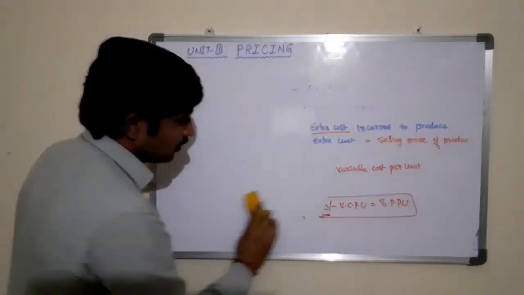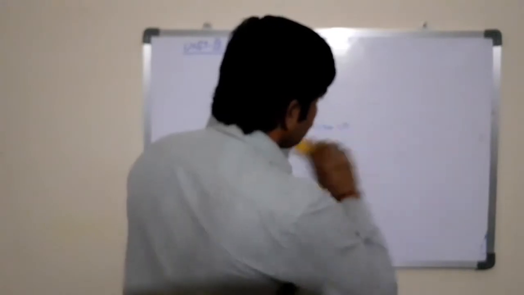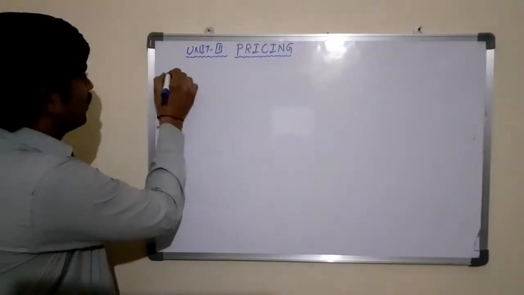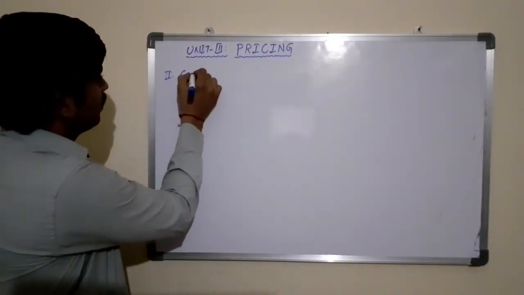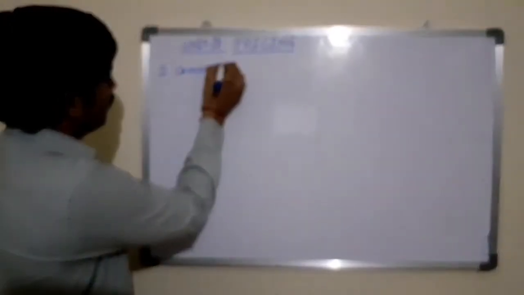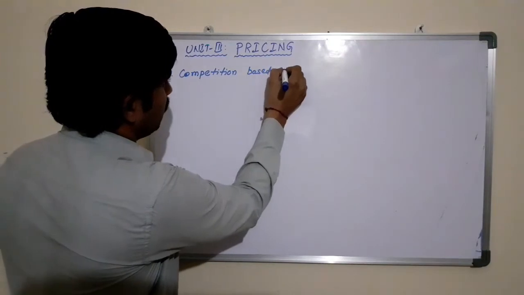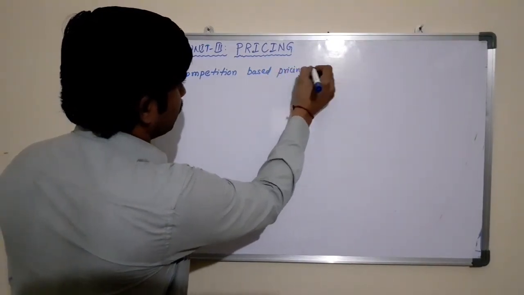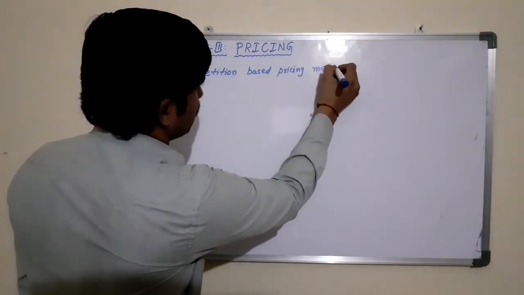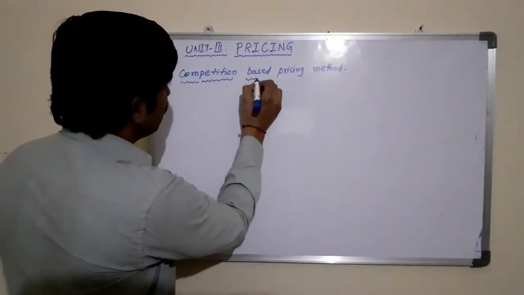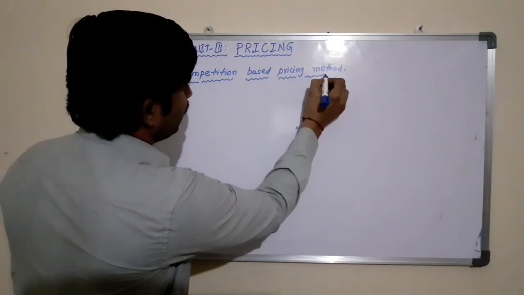The second method of pricing is the competition based pricing method. See, here we are not considering the cost that we have incurred to produce the product.